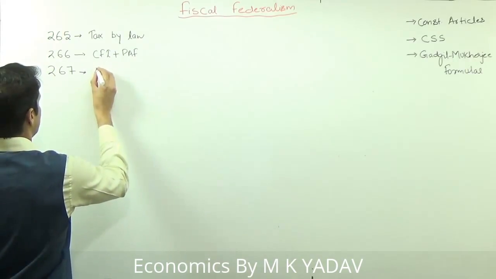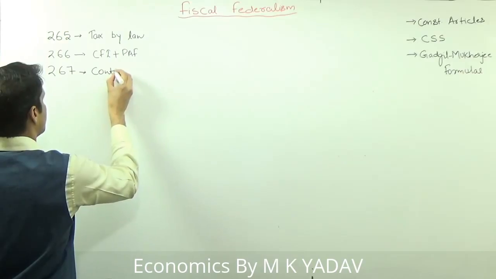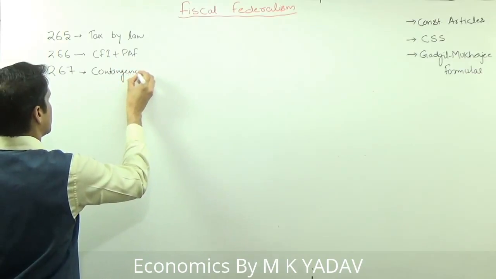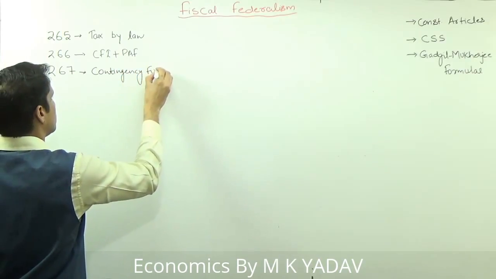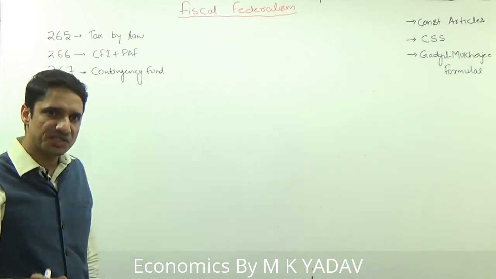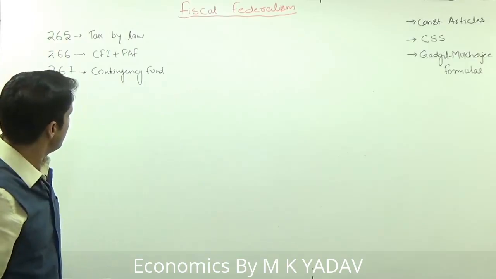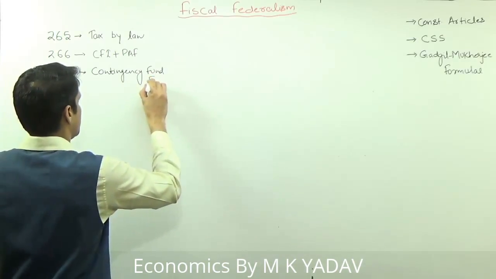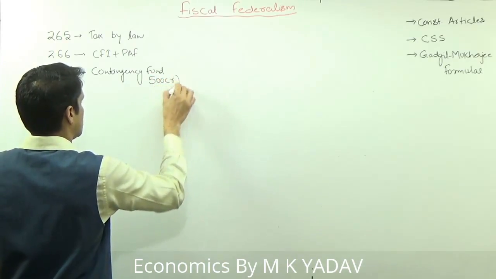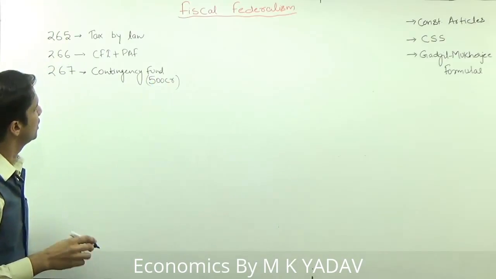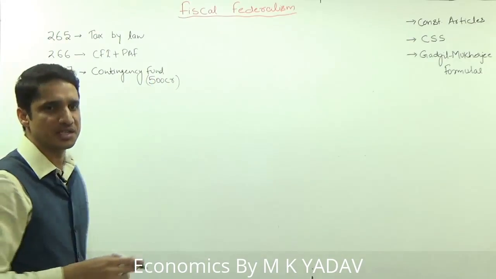Then 267 is the Contingency Fund of India, which is under the President and maintained by the Finance Secretary. The Contingency Fund of India of 500 crore is maintained by the President for contingency situations. So these three articles we already discussed.